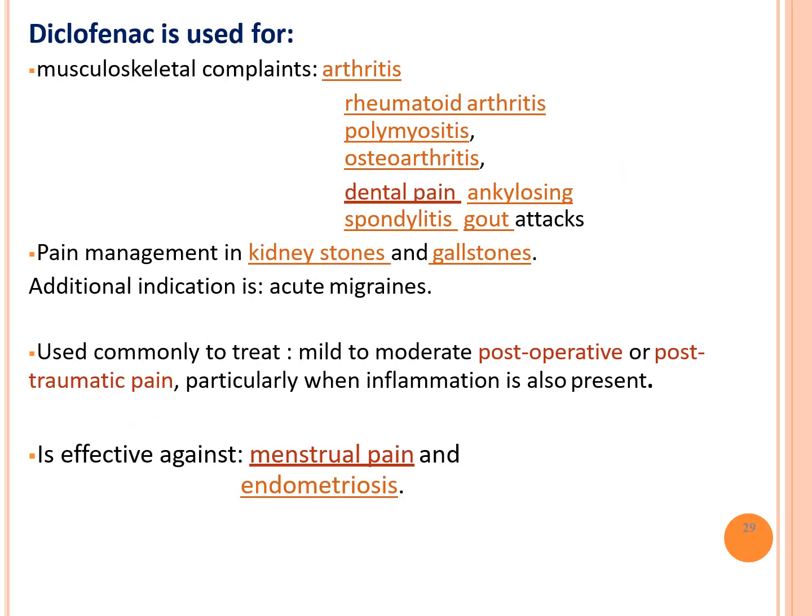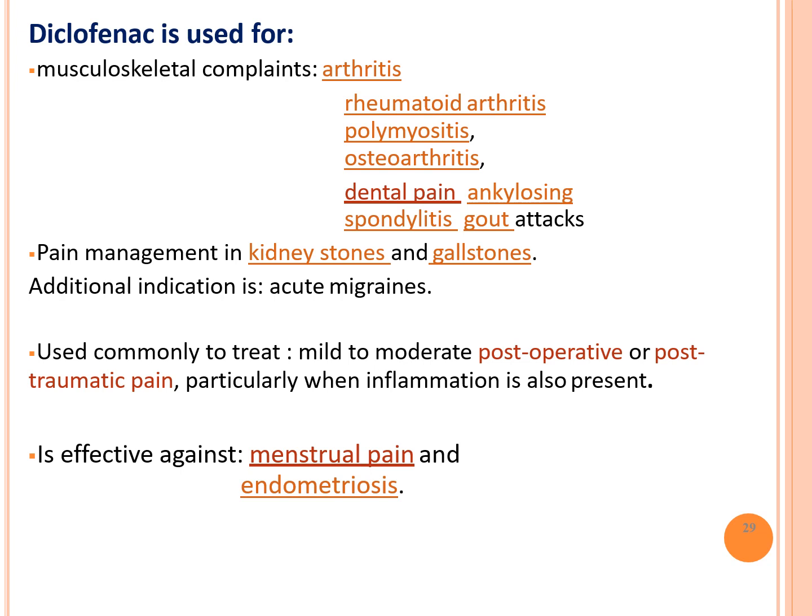Next, coming to the uses. It can be used in musculoskeletal complaints like arthritis, rheumatoid arthritis, polymyositis, osteoarthritis, dental pain, spondylitis, and acute gout. Pain management in kidney stones and gallstones can also be done with diclofenac, and an additional indication is acute migraine.